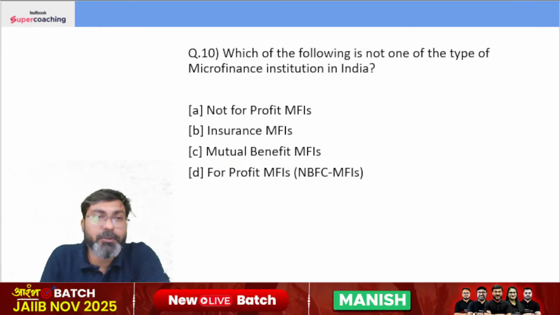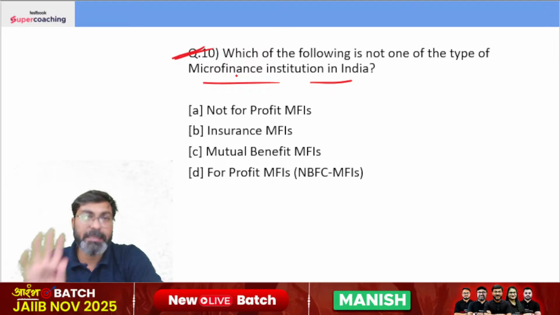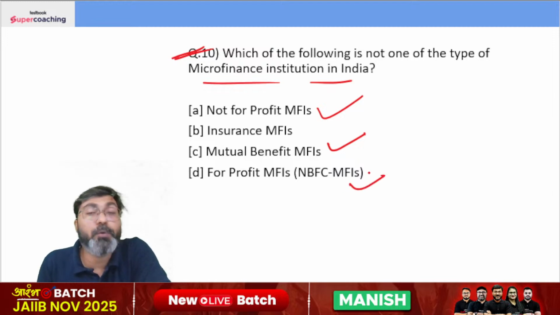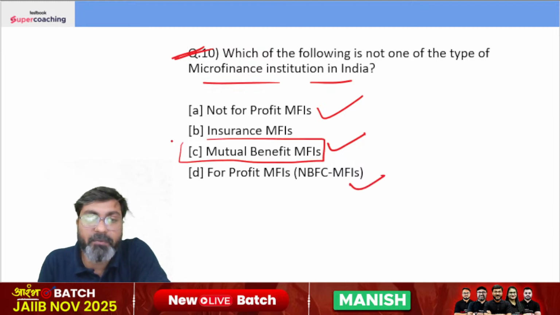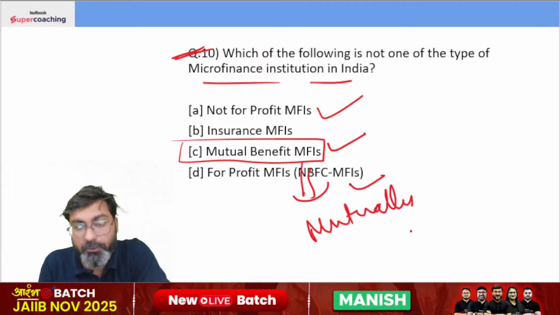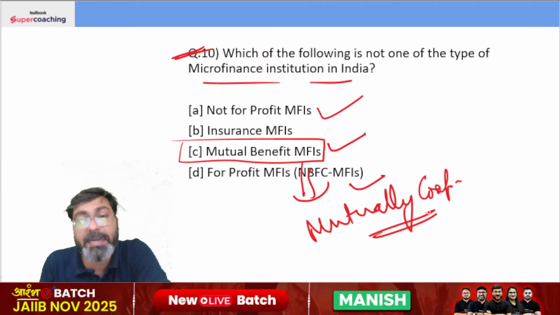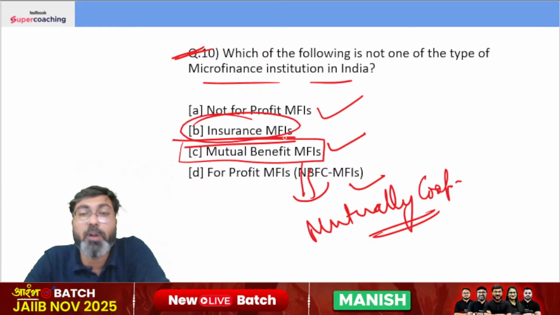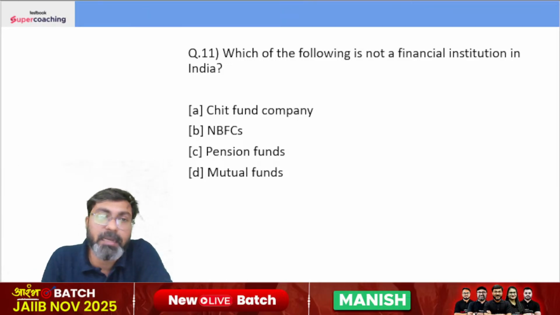Which of the following institutions is not one of the types of microfinance institutions in India? There are 3 types of microfinance institutions in the country. One is not for profit, one is mutual benefit, and one is for profit MFIs. Mutual benefit MFIs are constituted under the Mutually Aided Cooperative Societies Act and State Cooperative Societies Act. Okay. The right answer is insurance MFI, which is not one of the types of microfinance institutions in the country.